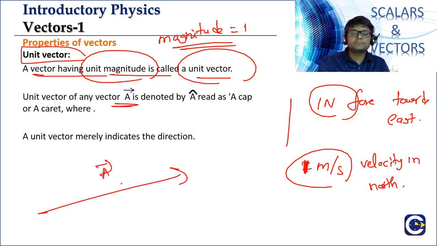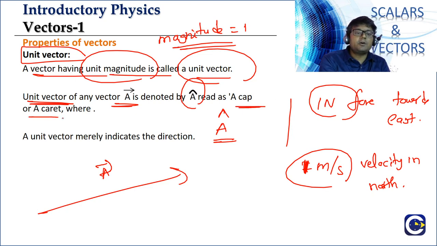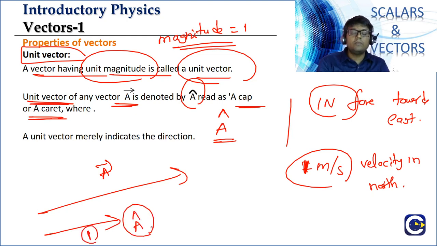Okay, now if you have a vector A bar, the unit vector in that direction will be denoted by A cap. See how we are writing it as A, we'll put a cap. We either read it as A cap or A caret. Understand the concept? If you have a vector A bar, in that same direction, think about a vector with 1 magnitude. We'll represent it as A cap.